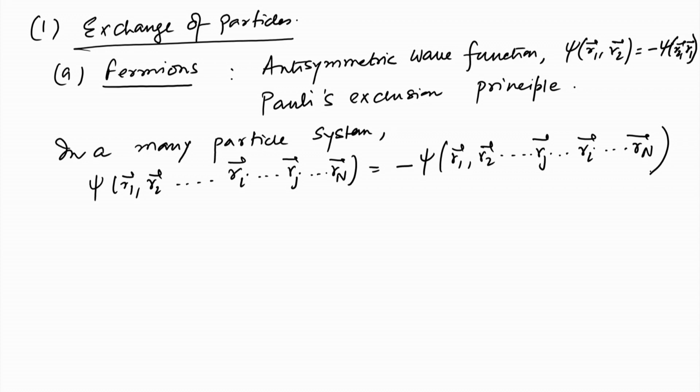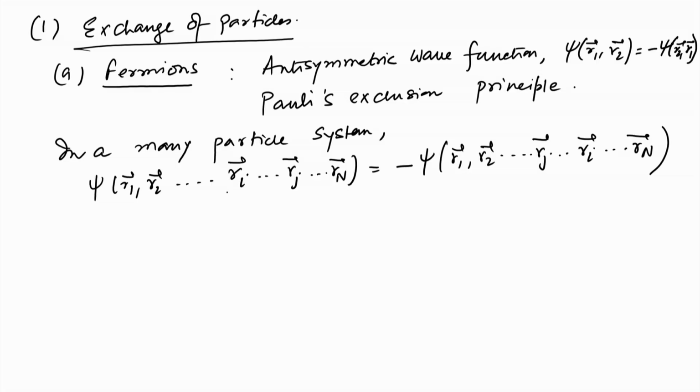So, as we interchange the coordinates of two particles, that is r_i going to r_j and r_j going to r_i, it picks up a negative sign, and as we do it twice, it picks up another negative sign, so it becomes positive. What it means is that under an even number of such transpositions, you will have a plus sign appearing.